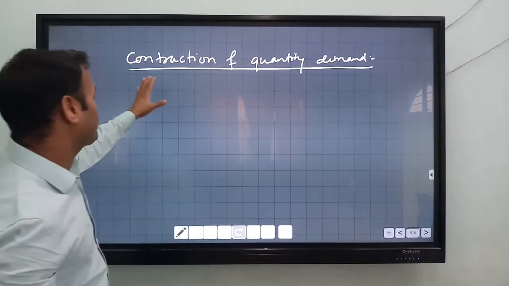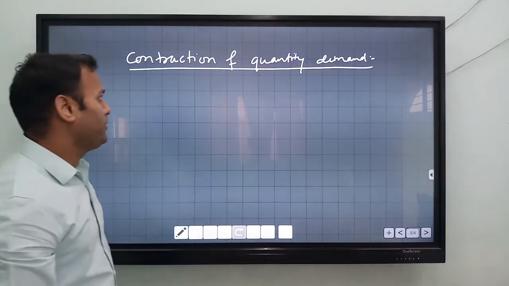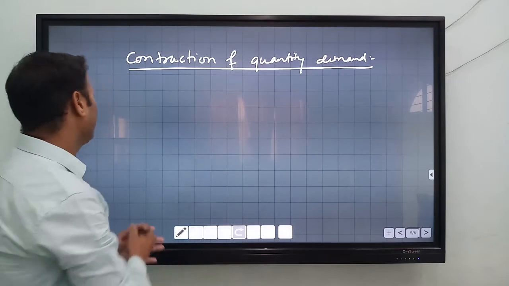Now come to contraction of quantity demanded. What is the meaning of contraction?